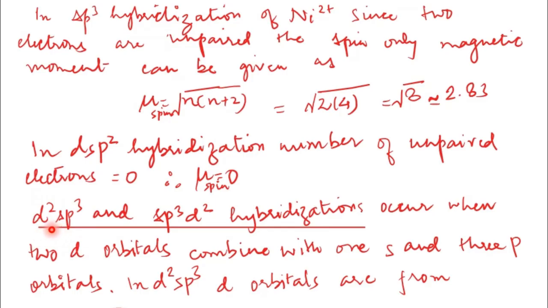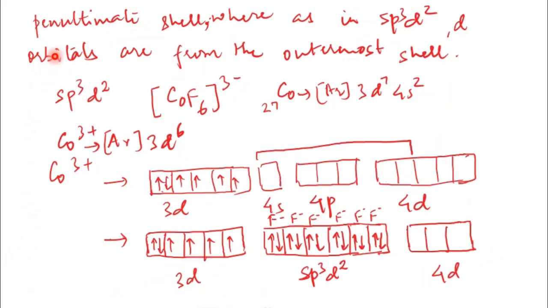In d2sp3, the d orbitals are taken from the penultimate shell, while in sp3d2 the d orbitals combine with s and p orbitals from the same shell. That is the difference. We are going to see an example for each. These types of hybridization occur when two d orbitals combine with one s and three p orbitals. In the next slide we can see the examples.